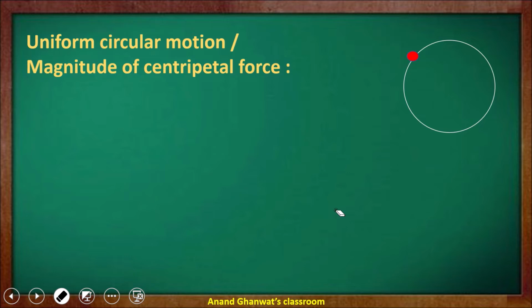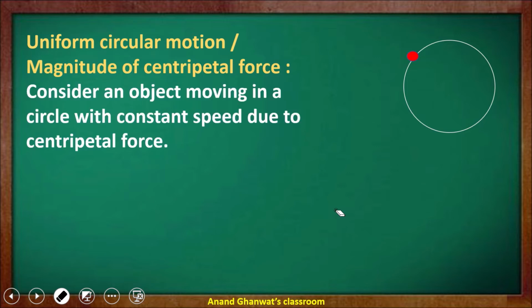We know that the motion of an object in a circular path is due to the centripetal force. It is directed towards the center of the circle. So consider the object moving in a circular path with constant speed due to centripetal force, which is directed towards the center of the circle.